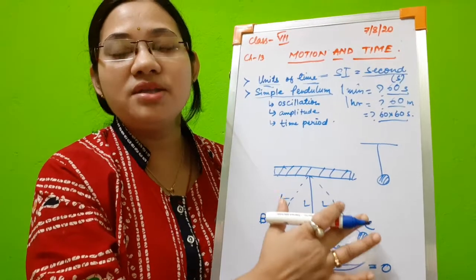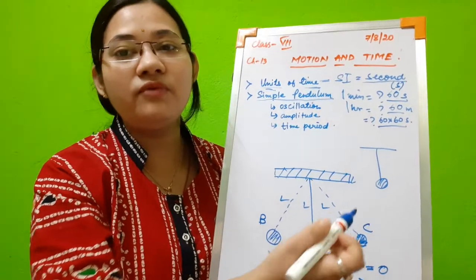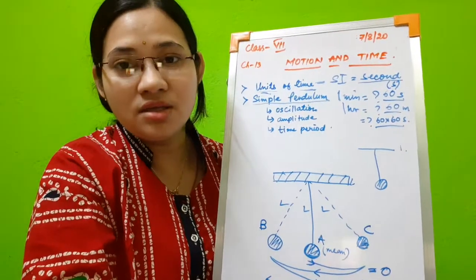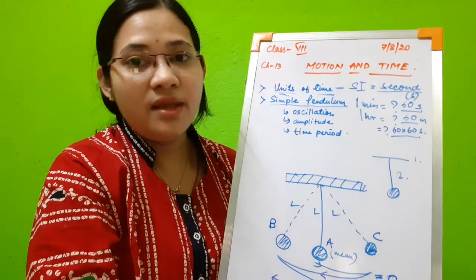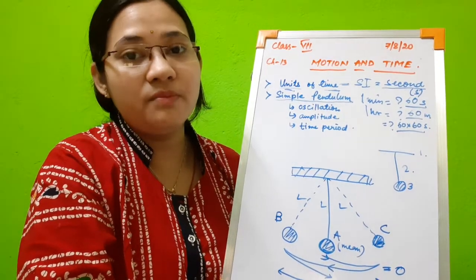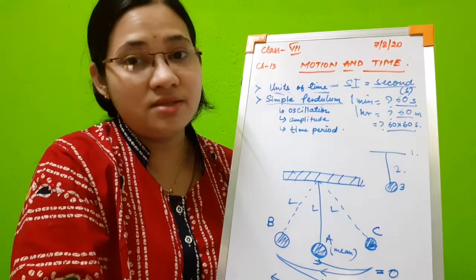This simple structure is called a pendulum. So what is a pendulum actually made up of? A pendulum is made up of three parts. The first is a rigid support, the second is a light string, and the third is a metallic ball, that is also called the bob, B-O-B. So a simple pendulum is made up of these three parts.